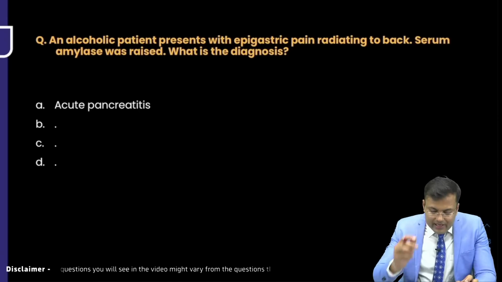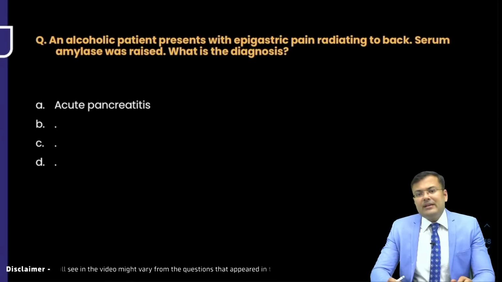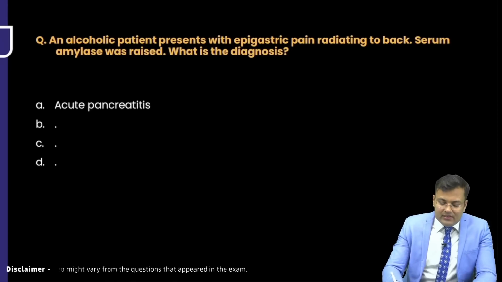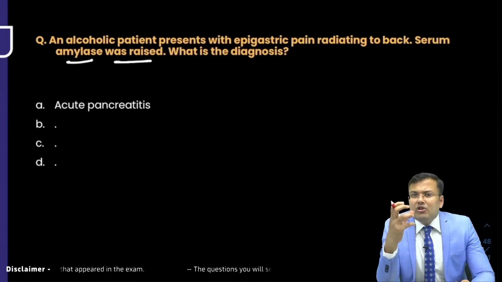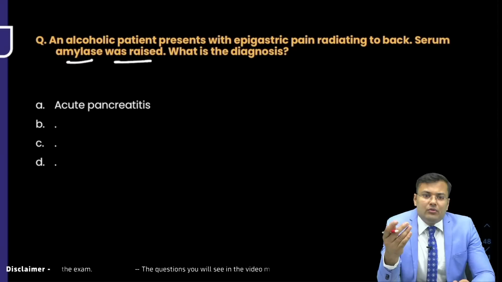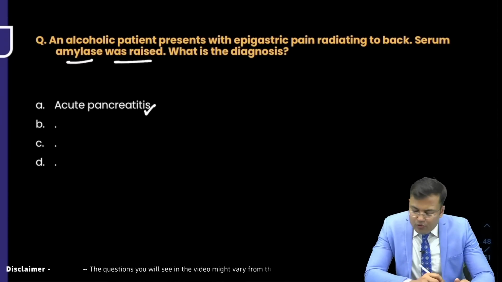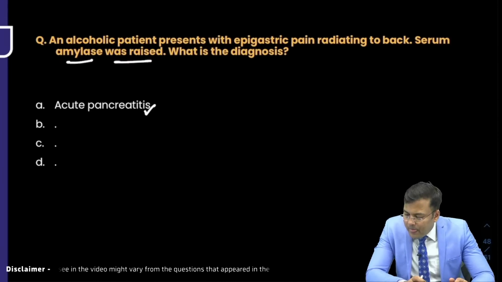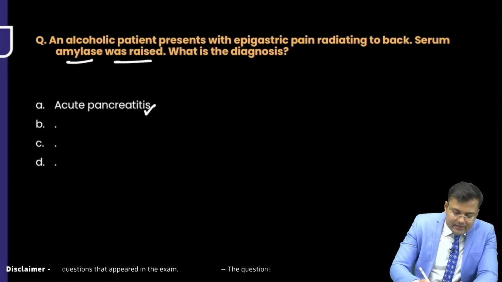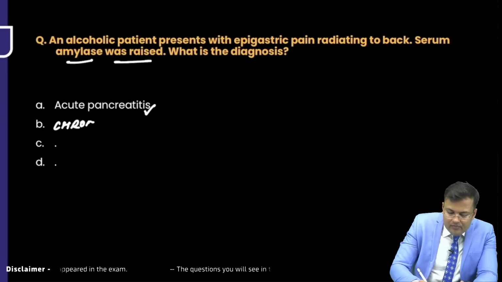Next question, an alcoholic patient presents with epigastric pain radiating to the back, so you can make out the diagnosis. Amylase was raised. What is the diagnosis? In the question, the value of amylase was given, raised value. So obviously it is acute pancreatitis. Can you tell me what were the other options? Yes, this question was there. Chronic hepatitis, okay. What were the other options?